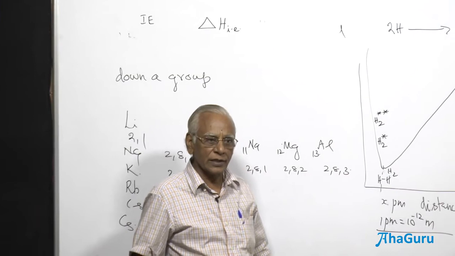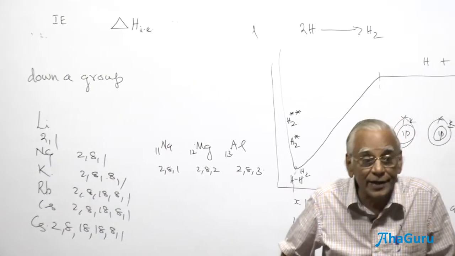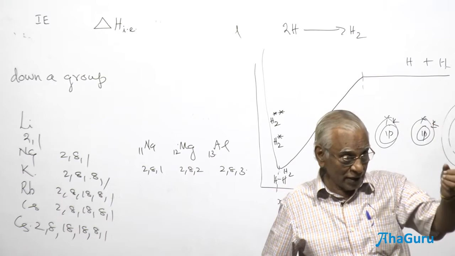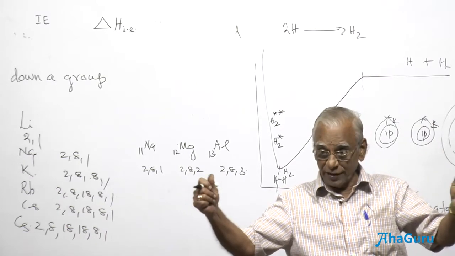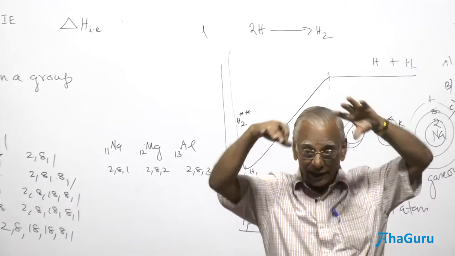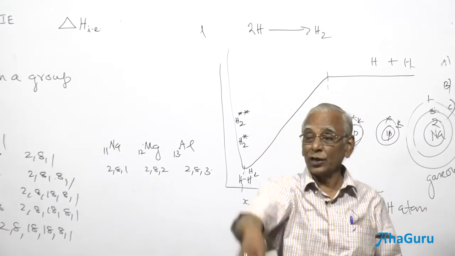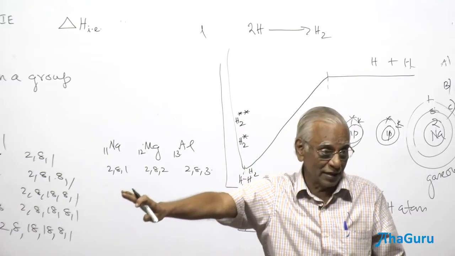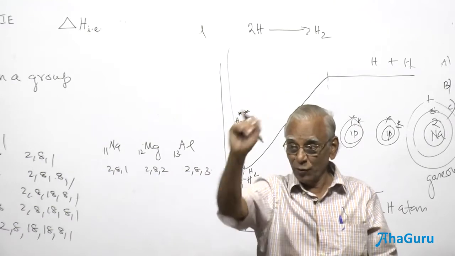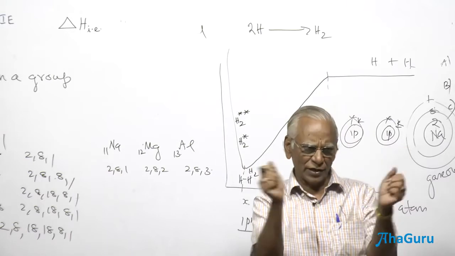Inner electrons. And so what? Okay. And electron repulsion is there. Always an electron can be attracted by the nucleus and vice versa, and there could be repulsion between the two protons. We don't consider that nucleus at all, because for chemists, the nucleus is unimportant. We take care of the electrons only, and based on the electrons only we are able to decide the valency of an element. Based on the valency of an element we decide the formula. So, the electronic configuration is more important for us than the nuclear charge. Therefore, let us not consider the nuclear repulsion.